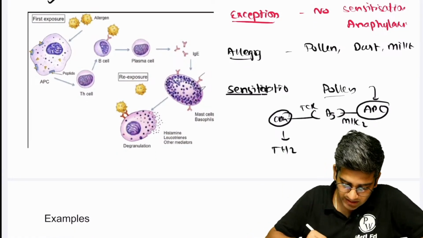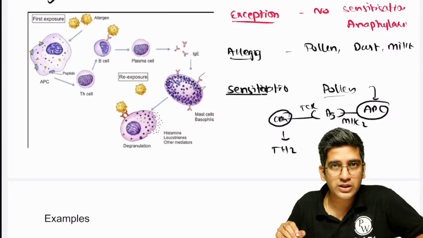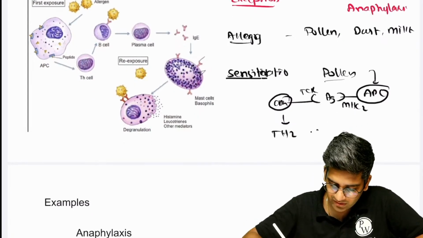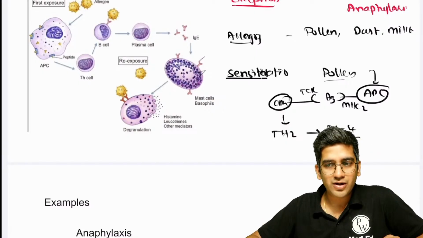Th2 type. That's very, very important. It has to be Th2 type because Th2 type is involved in the allergic phase, right? So Th2 type will secrete multiple interleukins: IL-4, IL-5, right? And interleukin 13. If you know, write everything.